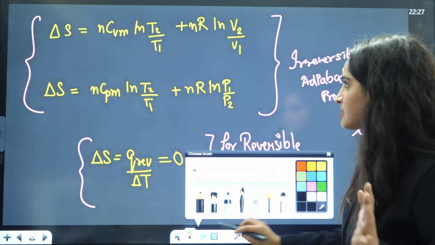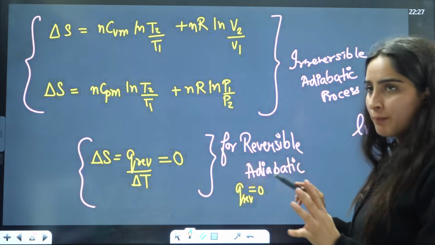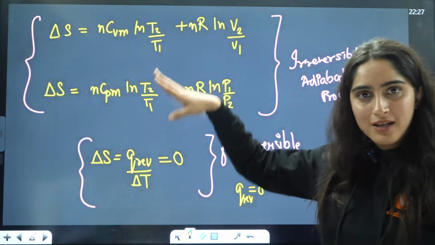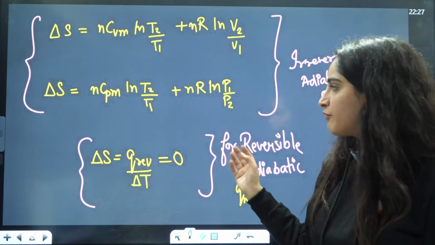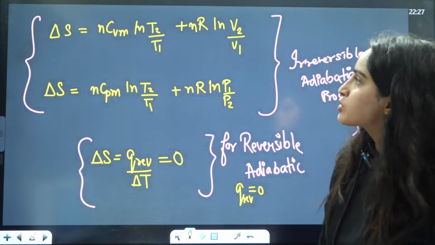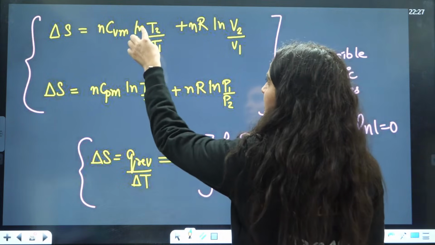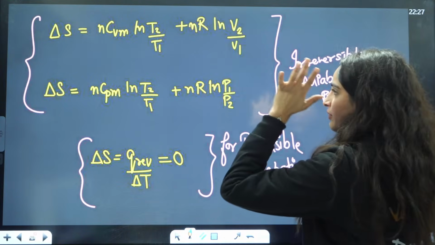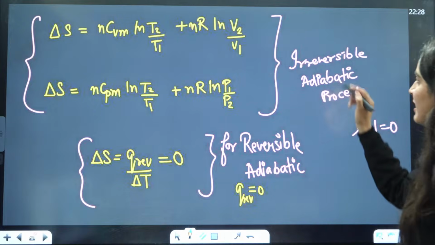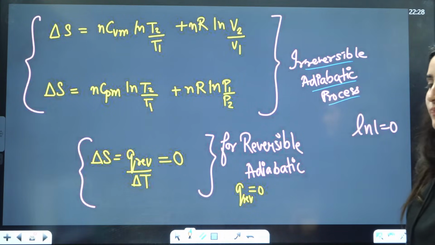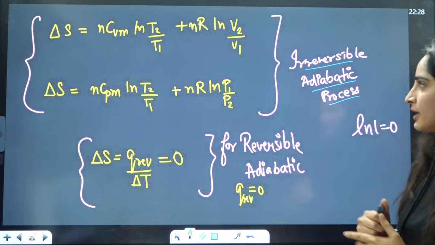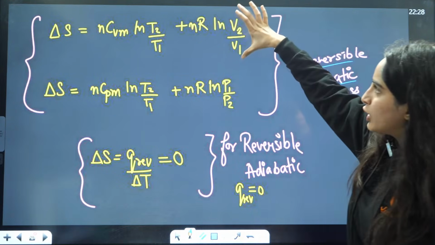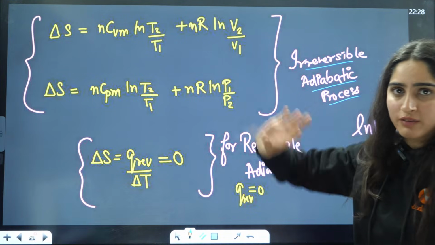Now, this is the formula of entropy. Just remember these two formulas, and every other formula will be generated from this one only. So this formula is delta S is equal to nCvm natural log of T2 by T1 plus nR natural log of V2 by V1. This is for irreversible adiabatic process. From this only we will derive all the other situations. Irreversible adiabatic processes, in case of volume you have this formula, in case of pressure you have this formula.